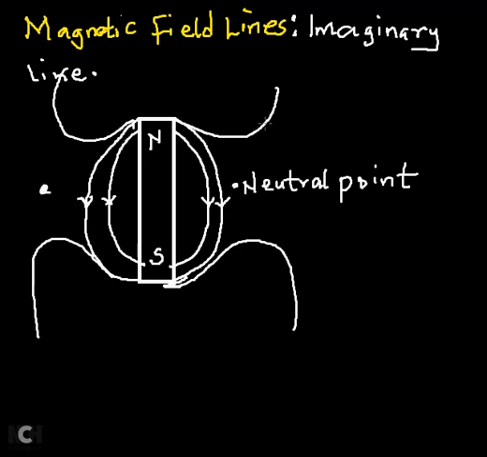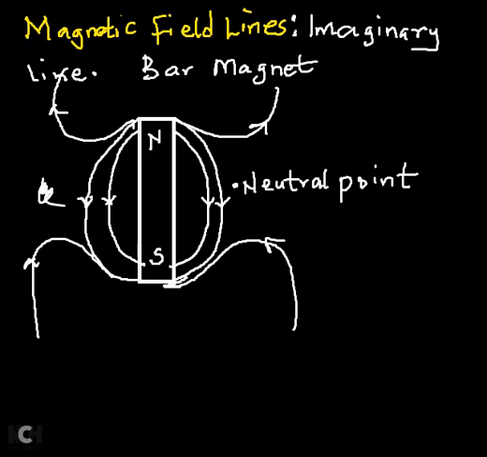Because this north pole is trying to get to the south pole, but it moves in the opposite direction, and this arrow comes to its end, so now in between becomes the neutral point. Please take note of that. So this is the magnetic line of force, or magnetic field line, for a bar magnet. This is a bar magnet, or a dipole.